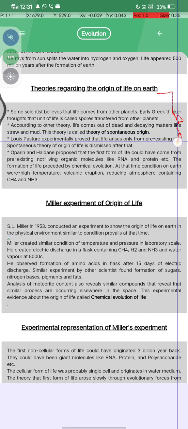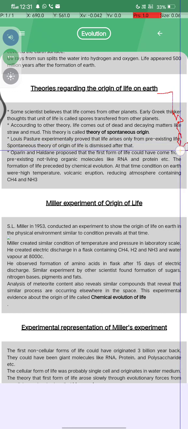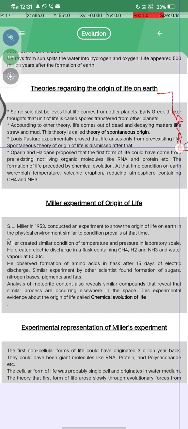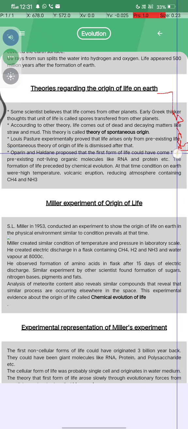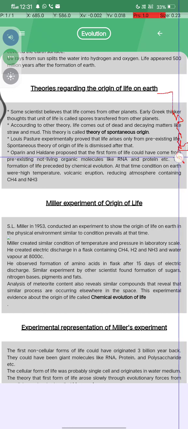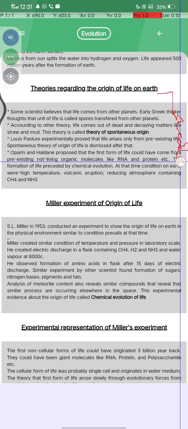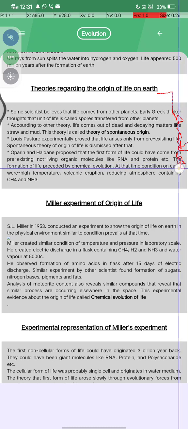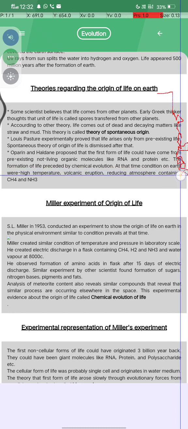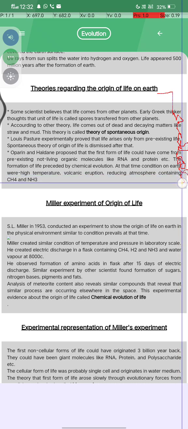Louis Pasteur performed an experiment and proved that life arises from pre-existing life. Okay, that was the end of the spontaneous generation theory. After that, Oparin and Haldane proposed that the first form of life could have come from pre-existing non-living organic molecules like RNA and protein. The formation of life proceeded by chemical evolution, under the conditions of the early earth, where there was high temperature, volcanic eruption and a reducing atmosphere containing CH4 and NH3.